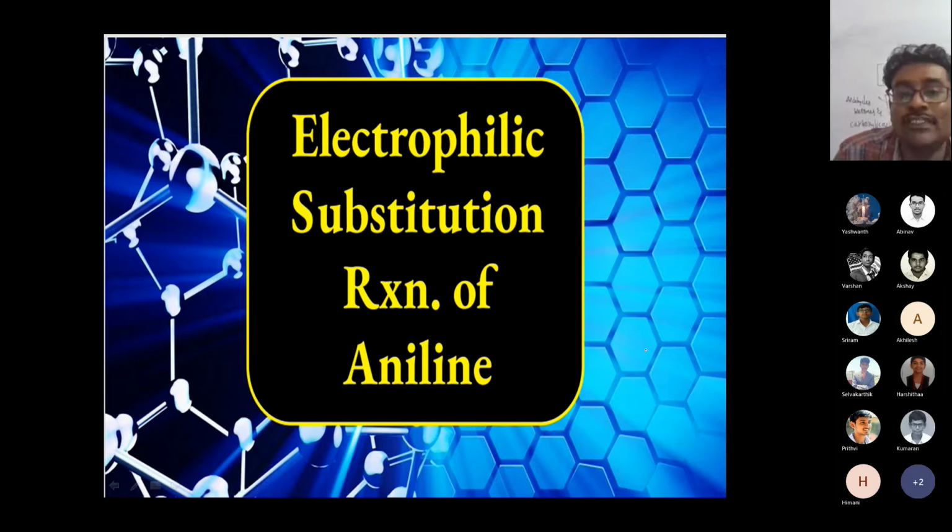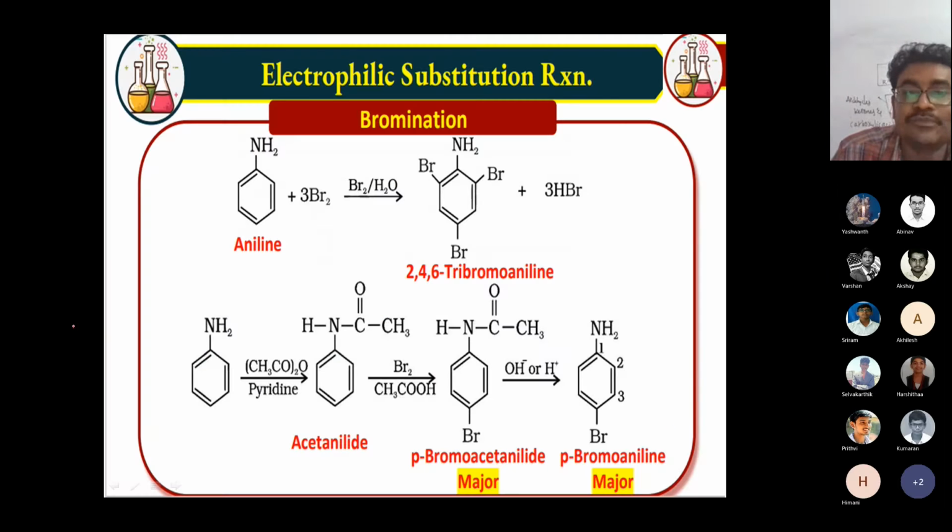So here also electrophilic substitution happens with aniline. That is called bromination. When you add bromine and water, because aniline has an electron donating group, we can see negative charge at the ortho position and the para position. That is the reason the electrophile can attack the ortho and para positions.